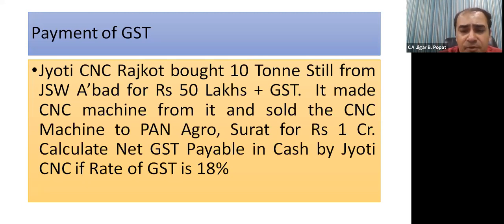So first of all, kindly note down this thing. Once again, Jyoti CNC Rajkot bought 10-ton steel from JSW Ahmedabad for 50 lakhs plus whatever GST. It made CNC machine from it and sold the CNC machine to Pan Agro Surat. Now see, all the transactions are intrastate. Purchase is also intrastate and sale is also intrastate. Inward supply is also intrastate and outward supply is also intrastate. But then what is the net GST payable in cash that we are supposed to analyze?